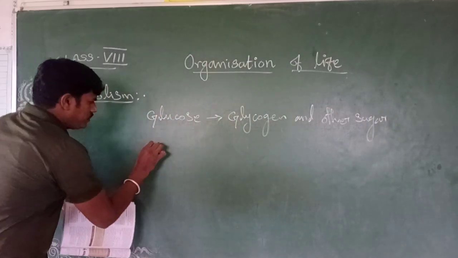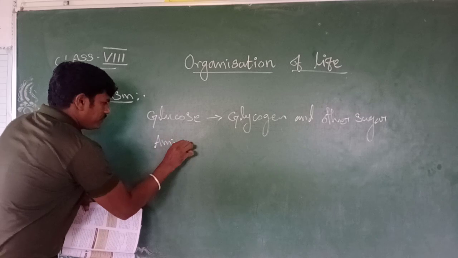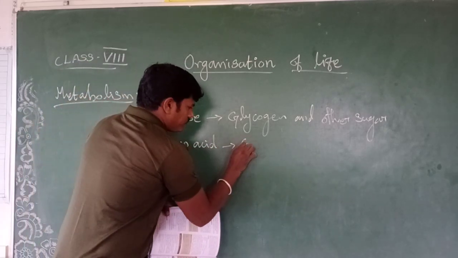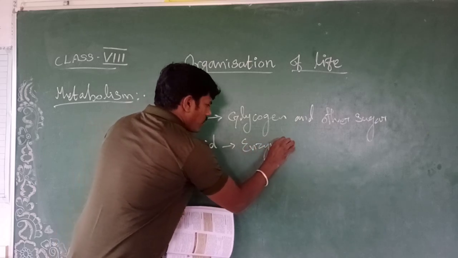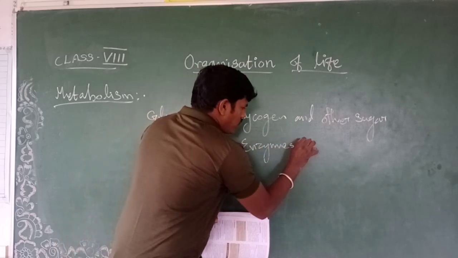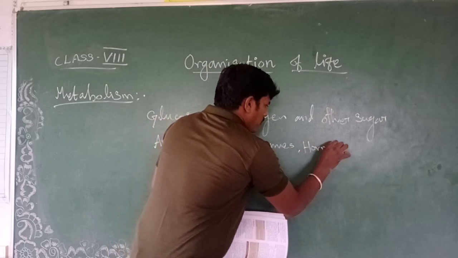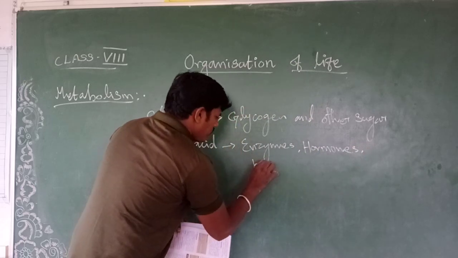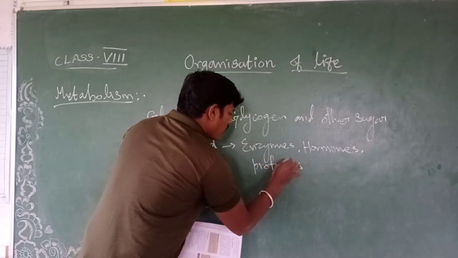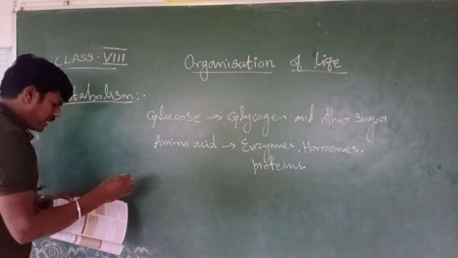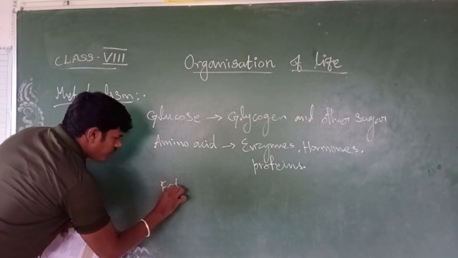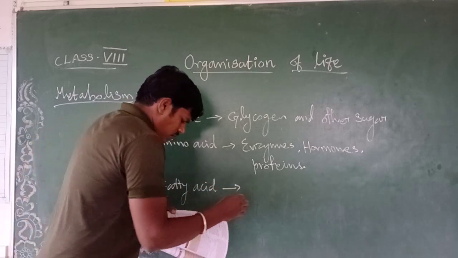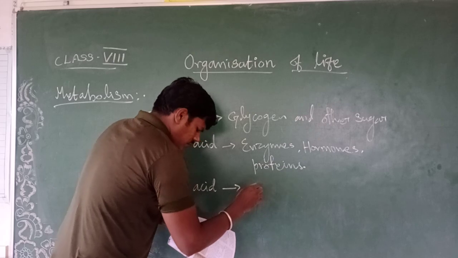And then amino acids, which become enzymes, hormones, and protein. And then fatty acid, cholesterol and other steroids.